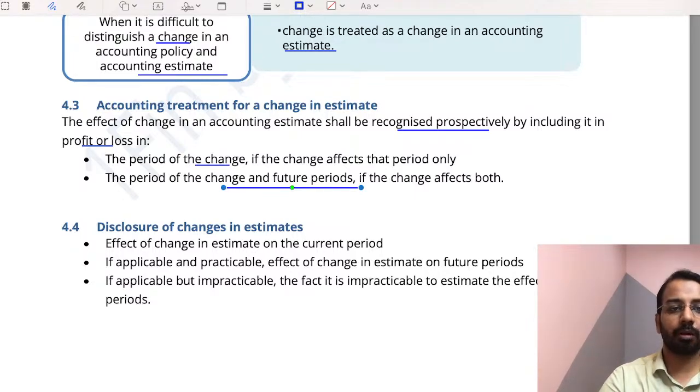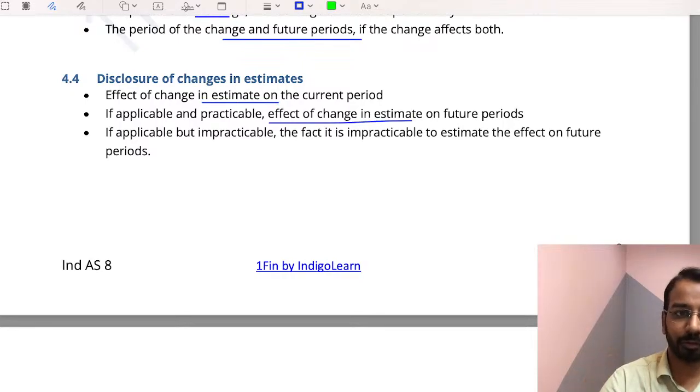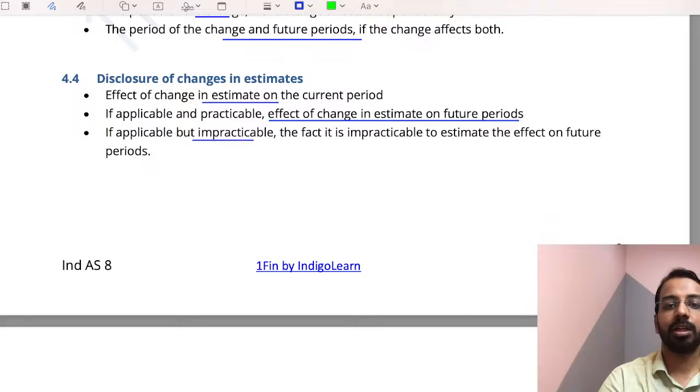So here you will disclose the effect of change in estimate in the current period, estimate changes for the future period, and the fact that if it is impracticable to determine the impact of change, you have to say that it is impracticable to estimate the change in the future period. Very, very simple.